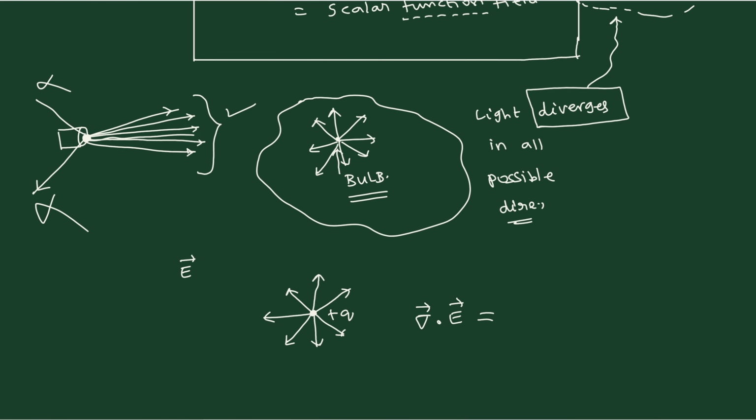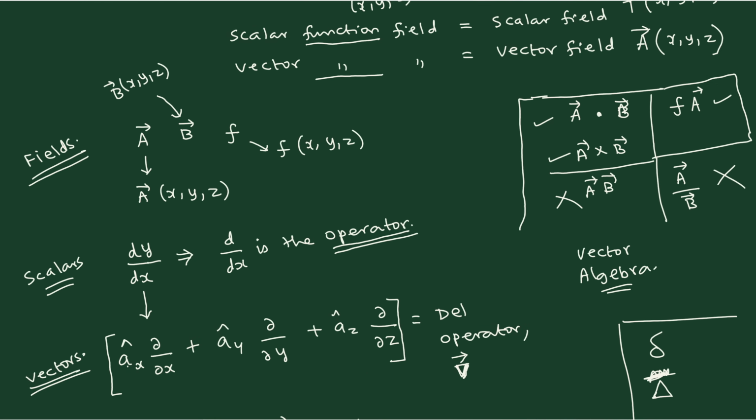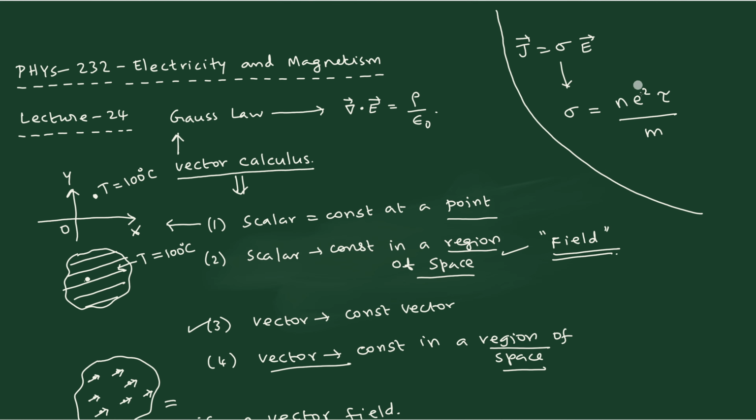If you go back to the beginning of our discussion, you see that in our Gauss law, we have written that the divergence of the electric field is equal to rho by epsilon naught. That is the Gauss law. So basically Gauss law tells you how much the electric field is diverging from the point. What is the point? The charge is the point.